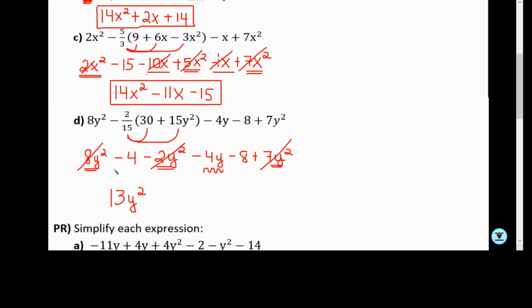But the thing is, negative 4y does not have any other terms that have y. So all we have to do is bring it down, negative 4y. And the last one is going to be negative 4 minus 8, which would be negative 12. So this is our final answer for this problem.